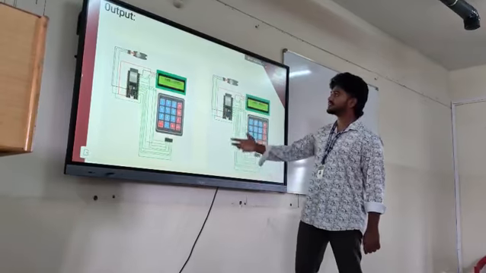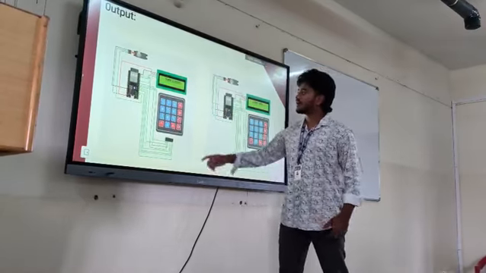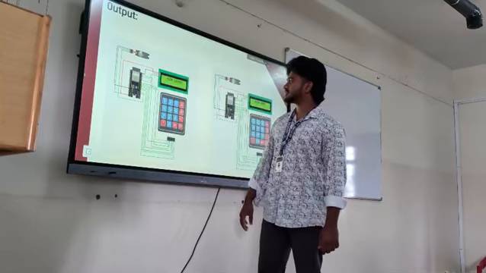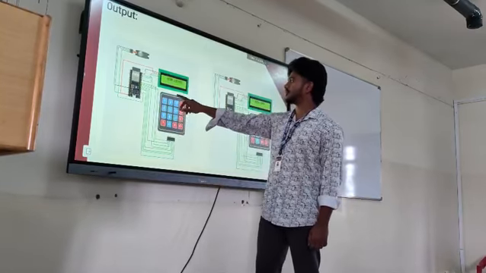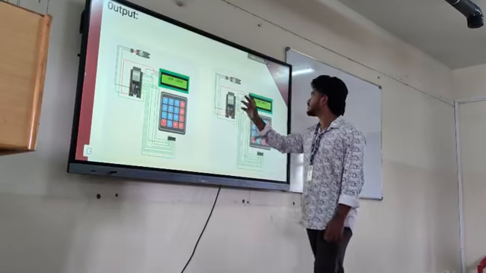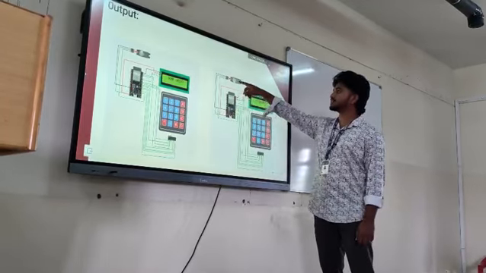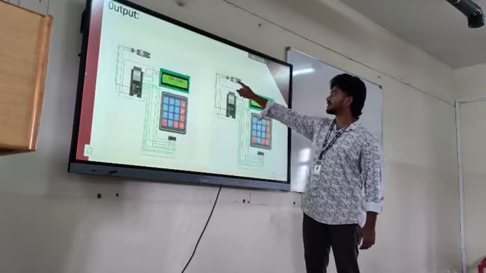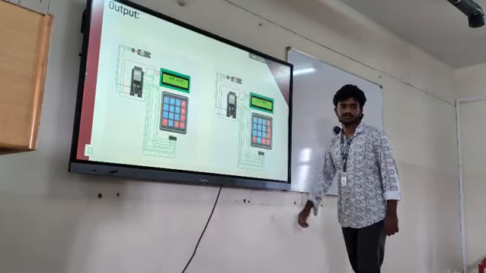This is the output of our project. Here we first see the door is unlocked. Here we put our password. Then the door will open. The servo motor moves first. Then it will lock and afterwards it will